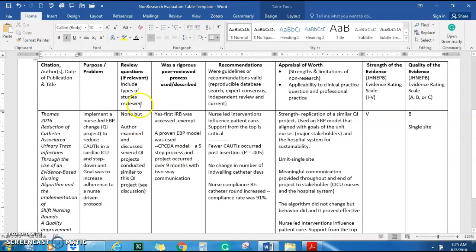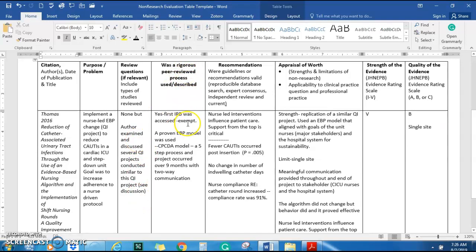Okay, so review questions. There were none, but the author examined and discussed several QI projects that were conducted similar to this QI project. And I wrote discussion. So that's not really a review question, but I just wanted to know how they compared the data. So was this a rigorous peer-reviewed process?